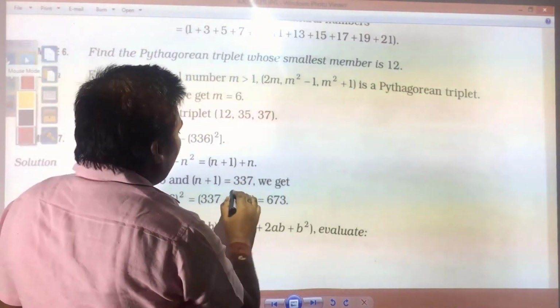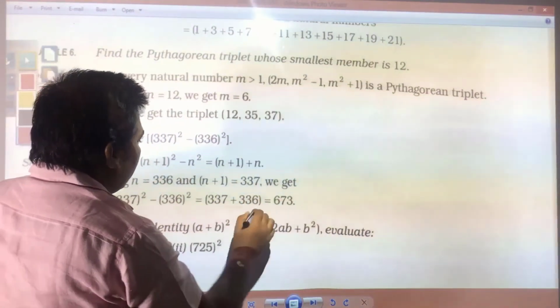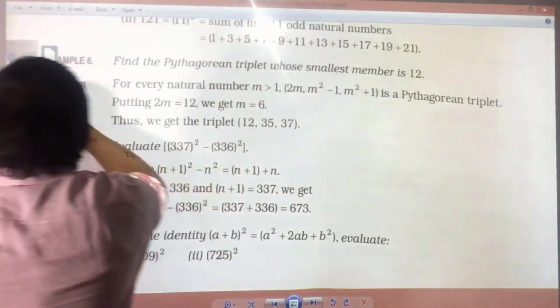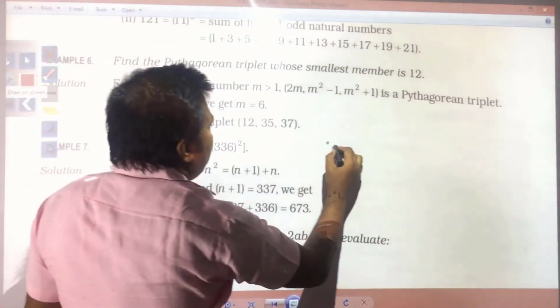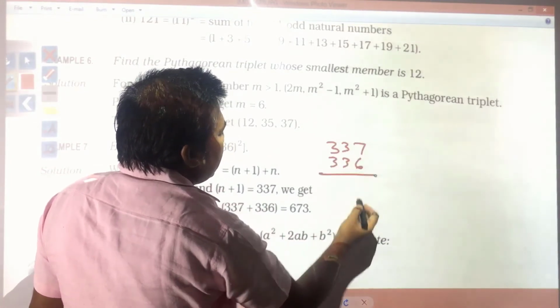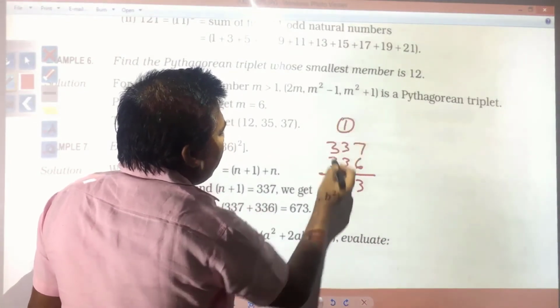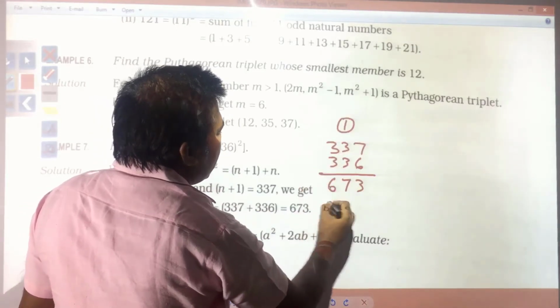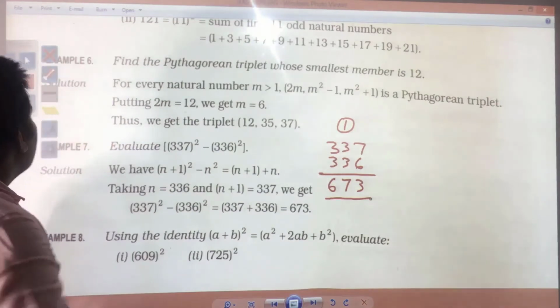If you add both the numbers, 337 and 336, what you will get is 673.